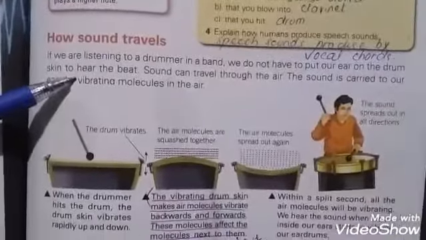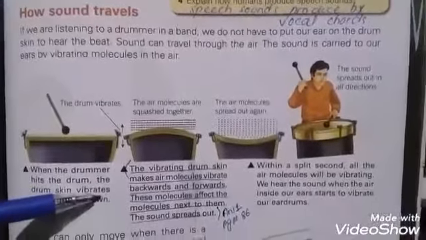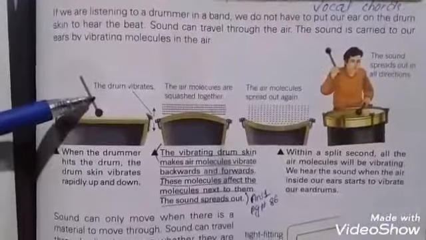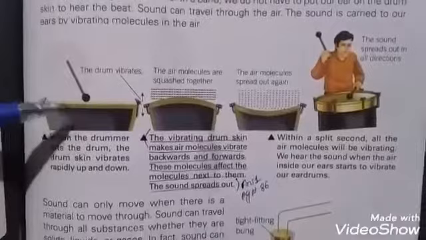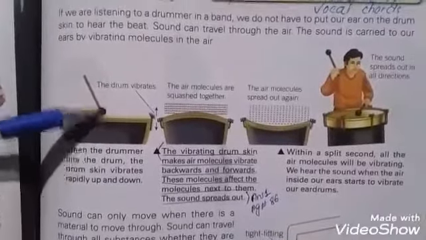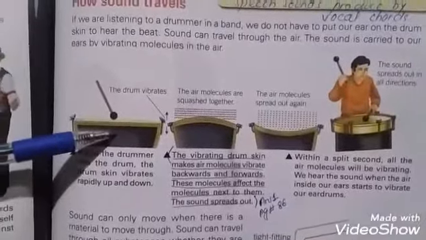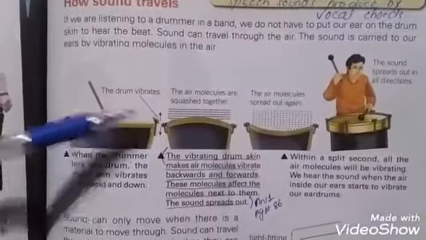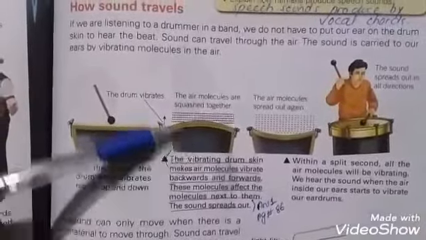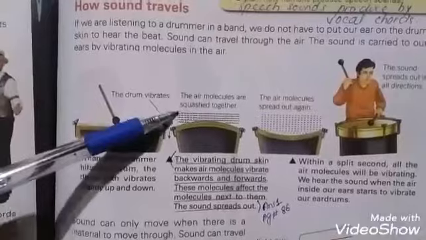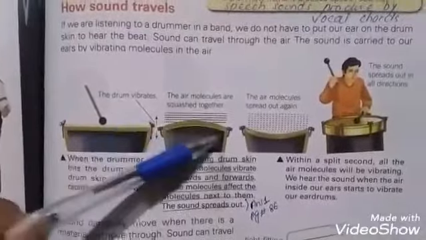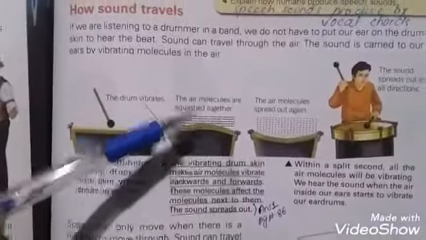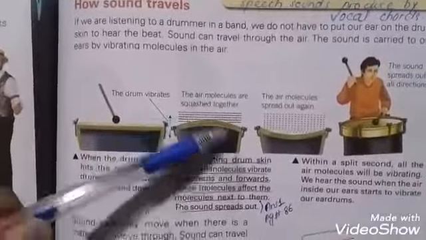Next topic, how sound travels. To clear this concept, there is an experiment. When the drummer hits the drum, the skin vibrates rapidly up and down. The vibrating drum skin makes air molecules vibrate forward and backward. These molecules affect the molecules next to them, and sound spreads out.